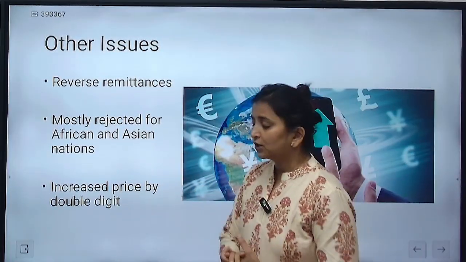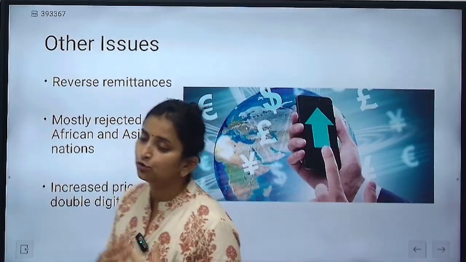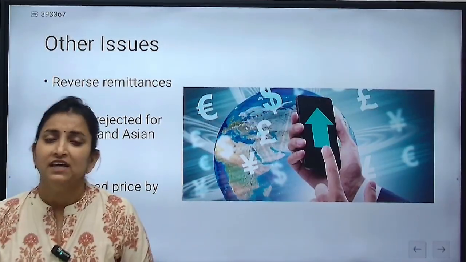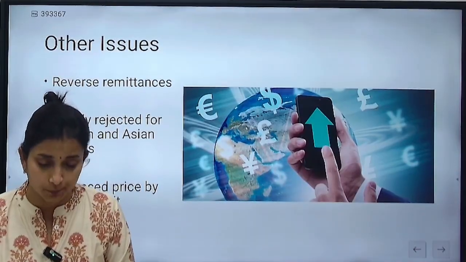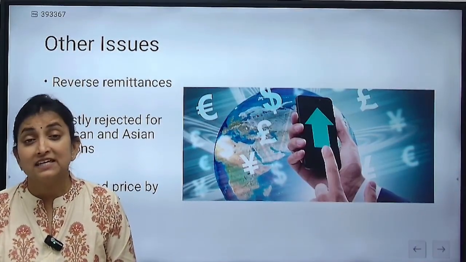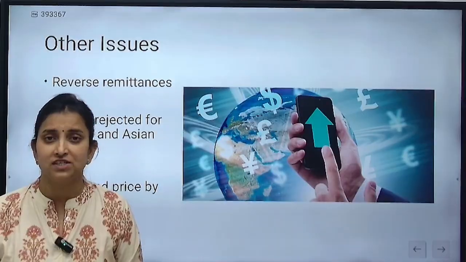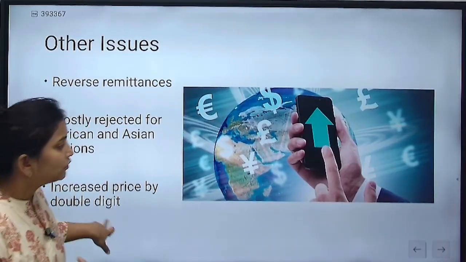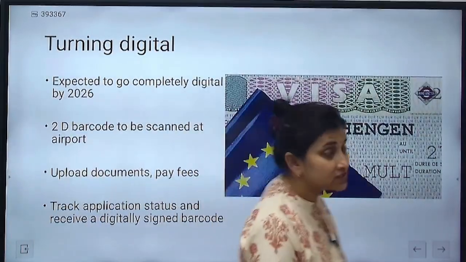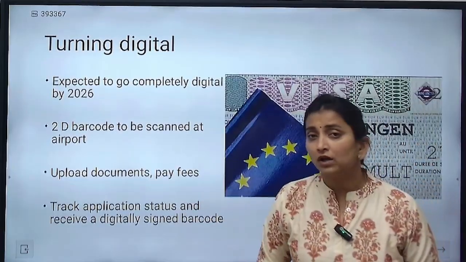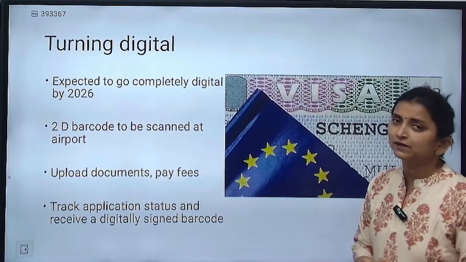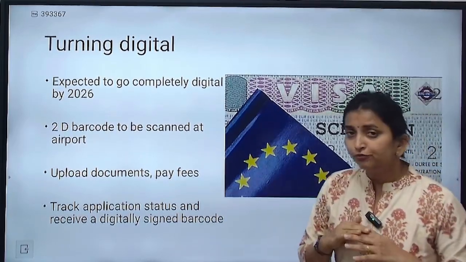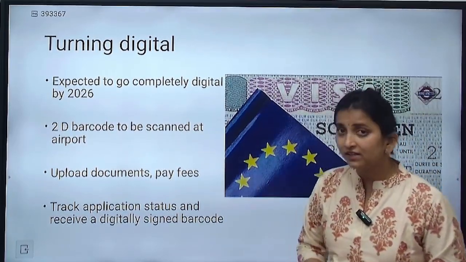And to top the problem, of course, is the increase in prices of the Schengen visa also. The Schengen visa price was increased by double digits last year. So that has overall increased the price of issuance of the visa. Now, talking about the solution to these problems, by 2026 they are trying to go fully digital. So how are they turning digital?